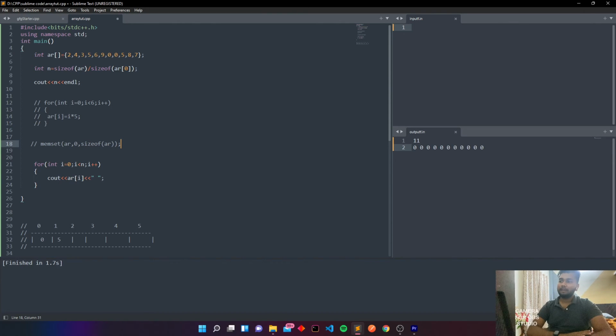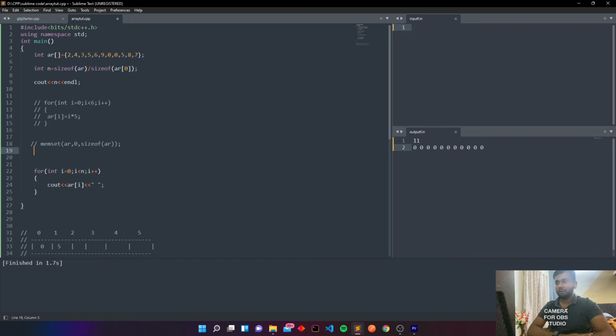Now arrays are used, but nowadays for your placement preparations we use vectors most of the time. On LeetCode, you will see that in each and every question they use vectors. So it's also important for you to learn arrays, but vectors are more important. I will teach those in further videos in a very detailed manner, including how to pass vectors. I will also teach you how to pass arrays. But I haven't taught you passing of arrays, because I haven't taught functions yet. So in the function video, I will teach you how to pass the array.